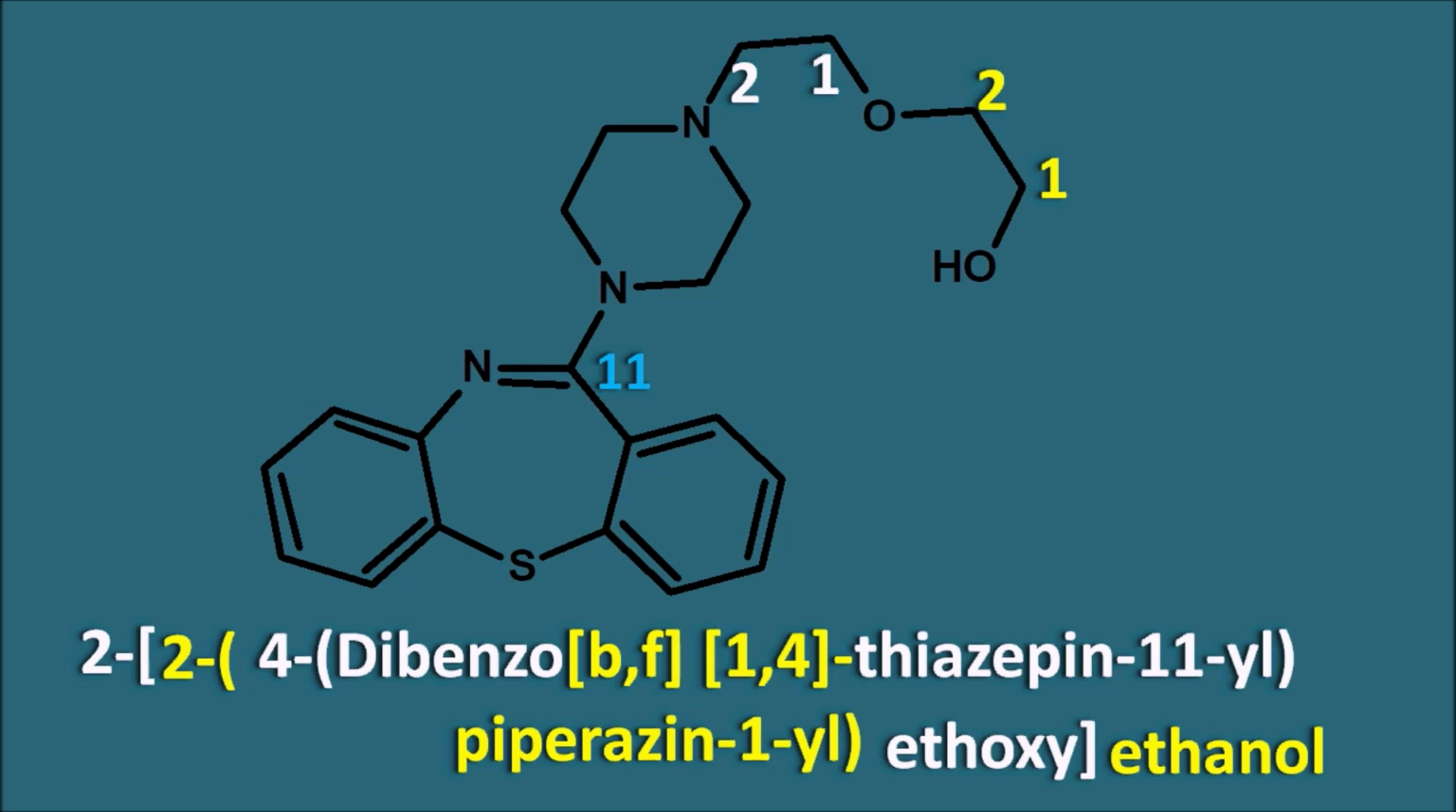So quetiapine has the dibenzothiazepine ring system which is attached by the 11th position to the piperazine ring system, which is attached to the ethoxyethanol. So this is the quetiapine. Chemically it is a dibenzothiazepine and it is a second generation or atypical antipsychotic which acts by multiple mechanisms, and the action of quetiapine is mainly attributed to blockade of the 5-HT2 as well as dopamine receptors, and it increases the glutamate release which improves the negative symptoms of the psychosis.